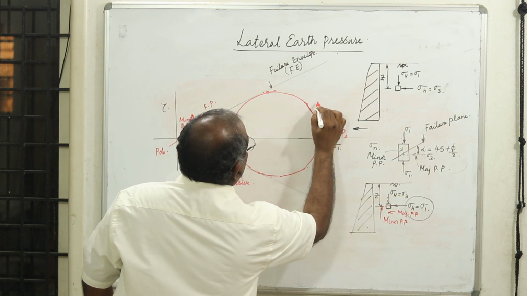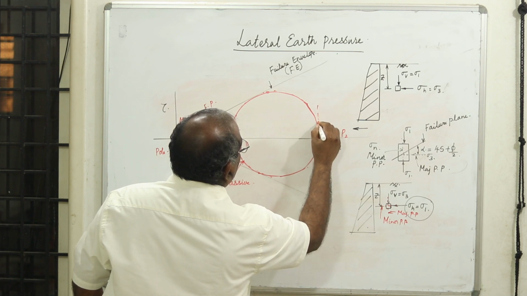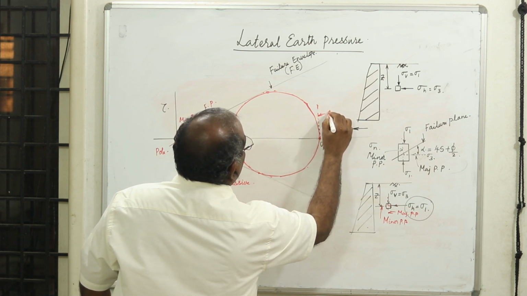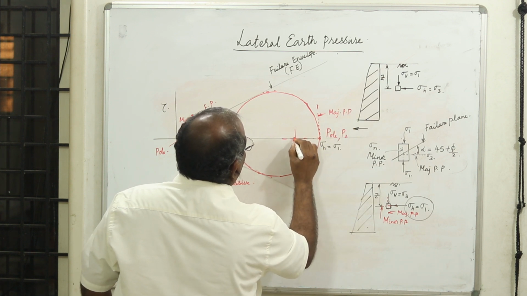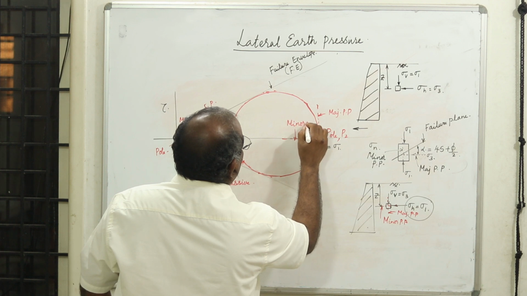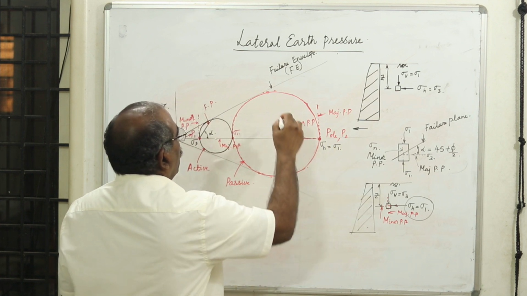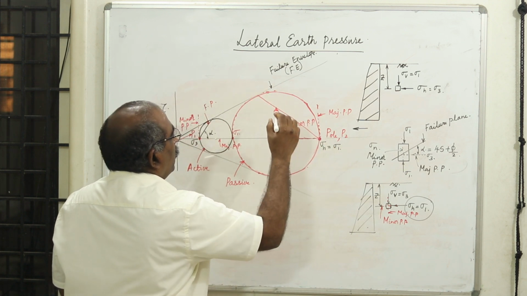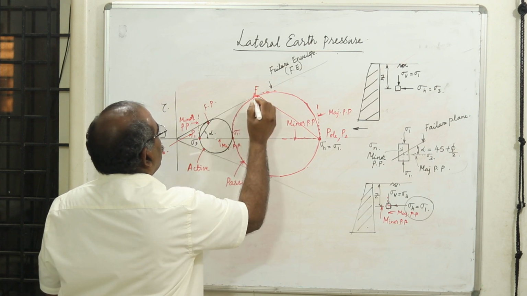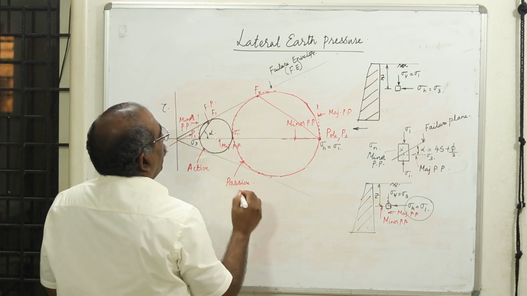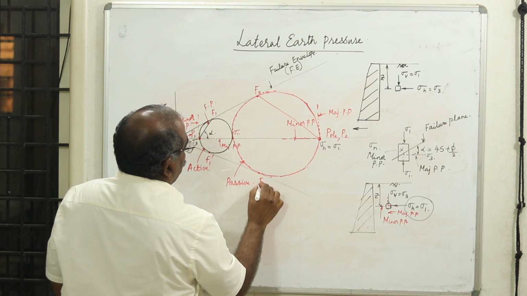Therefore, when I draw this, unlike in the previous case, this will be the major principal plane, and the horizontal will be the minor principal plane. This is the point at which all the planes originate, and this is the point from where you are touching the failure point. Let me call this F2, this is F1. This is F1 dash, this is F2 dash.